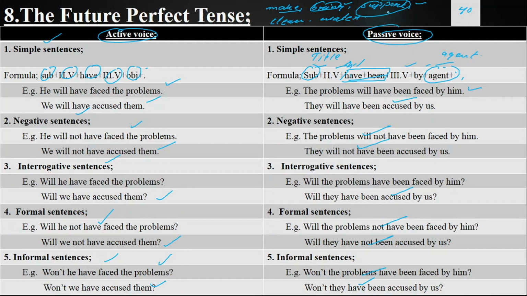Germany is being supported by me. Germany is not being supported by me. Is Germany being supported by me? Is Germany not being supported by me? Isn't Germany being supported by me? Germany was being supported by me. Germany was not being supported by me. Was Germany being supported by me? Was Germany not being supported by me? Wasn't Germany being supported by me?